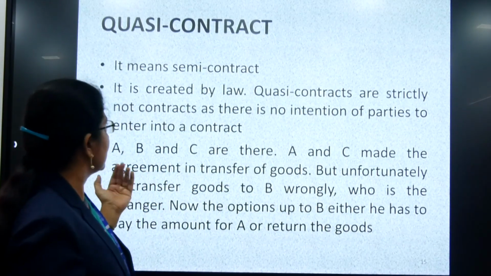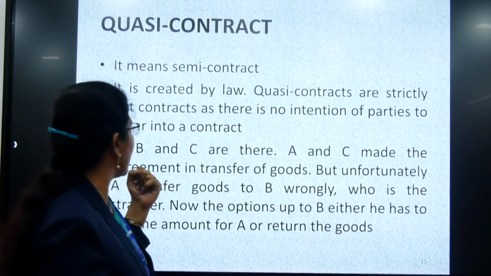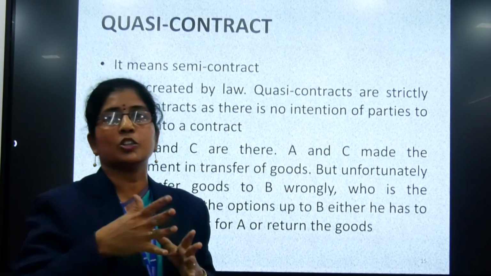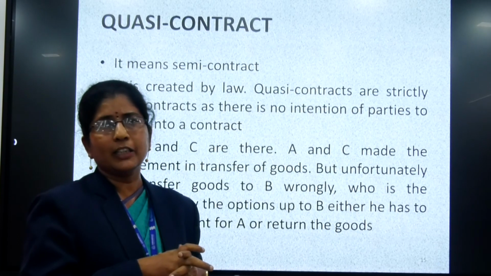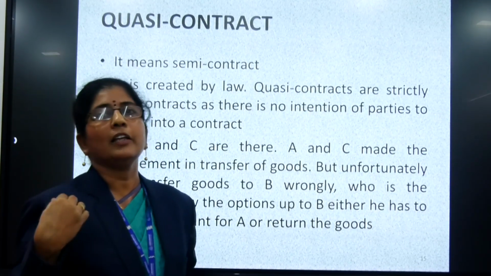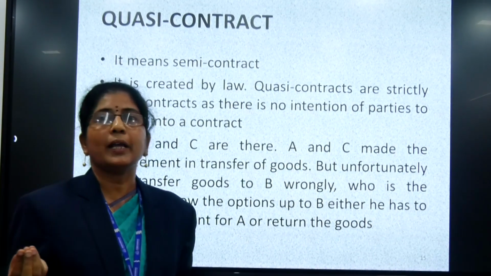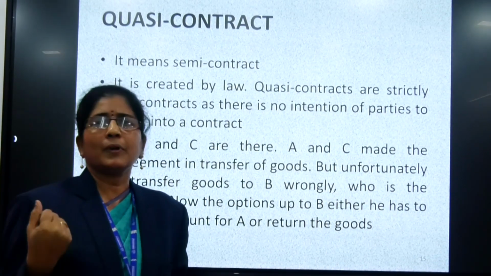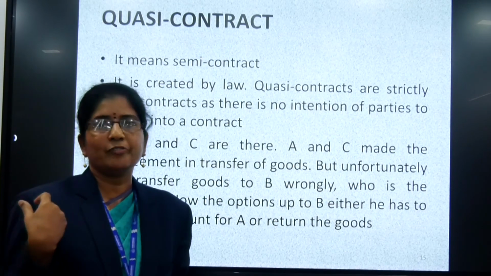Similarly, what is a quasi-contract? Quasi means that strictly it is not a contract, as there is no intention of the parties to enter into a contract. Suppose you have ordered food on Zomato or Swiggy. The food is delivered, but the delivery person has delivered it to the wrong person. He has misplaced the order and delivered it to the neighbor's house.